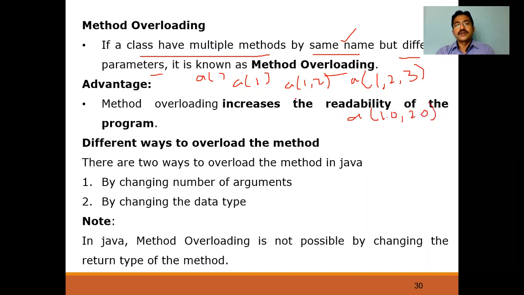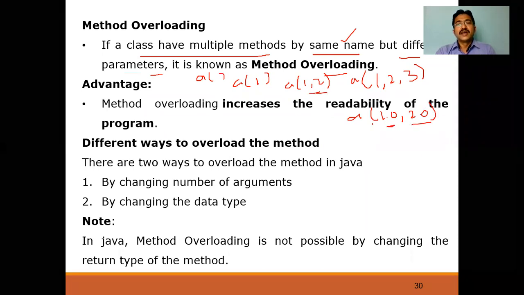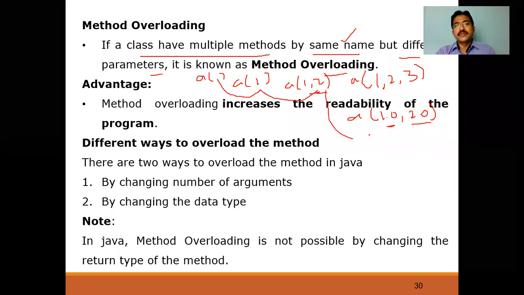But with these 2 parameters, the data type is integer here, and here the data types are double. Like this, we can have either different parameters or the same number of parameters with different data types. So a class having multiple methods by the same name but different parameters is known as method overloading.